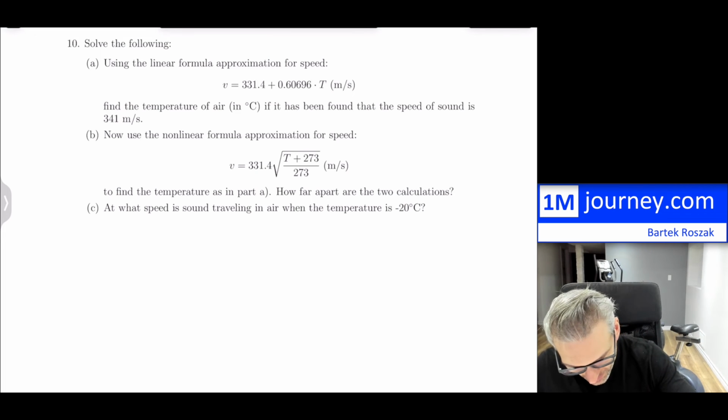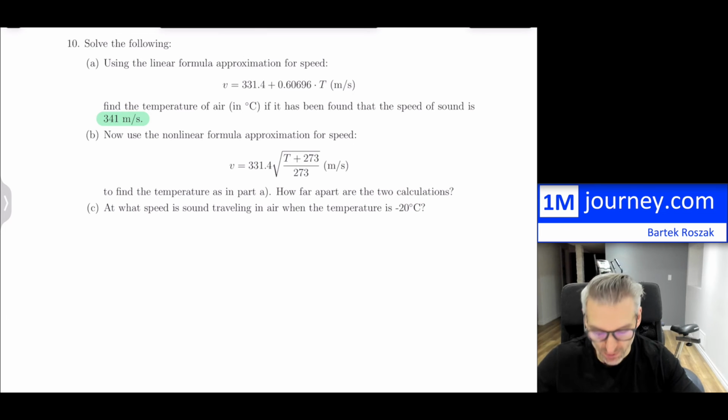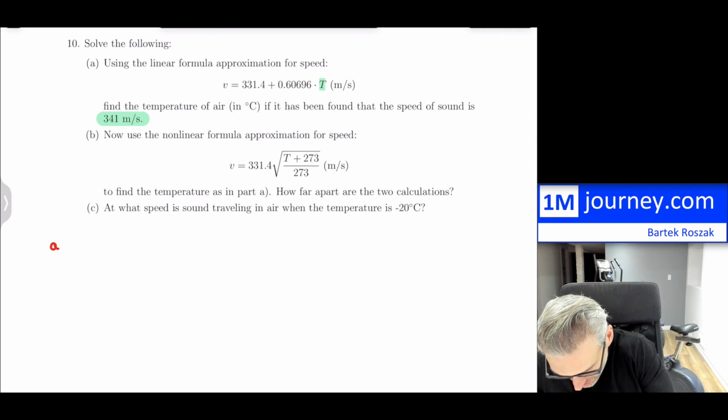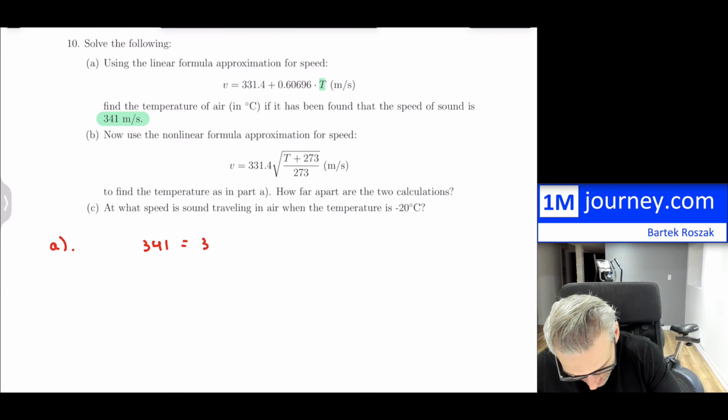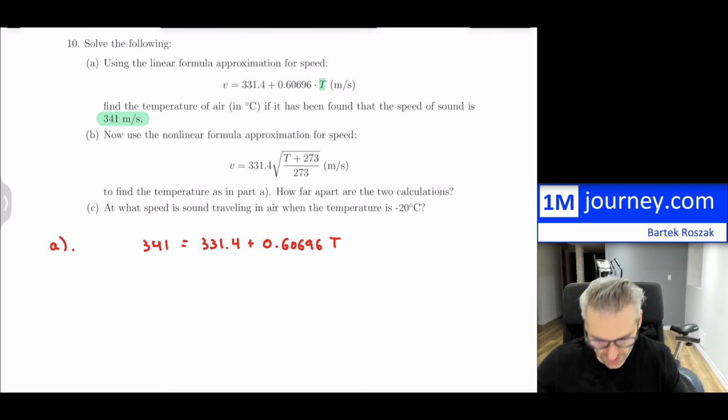So it tells us that for a particular speed, here it is 341, we want to be able to find what the temperature would be. This isn't very difficult for us because we just have to substitute it back into the equation. So let's do that. So it's going to be 341, it's in metric standard units, equals 331.4 plus 0.60696 times T. So this is just rearranging this formula. I'm going to just rearrange it and then solve it for T. Okay, I'll be right back.